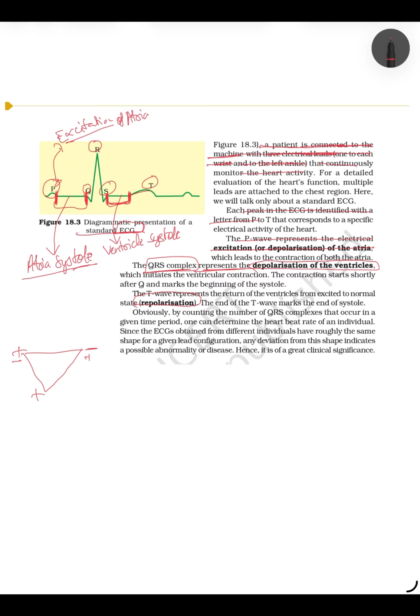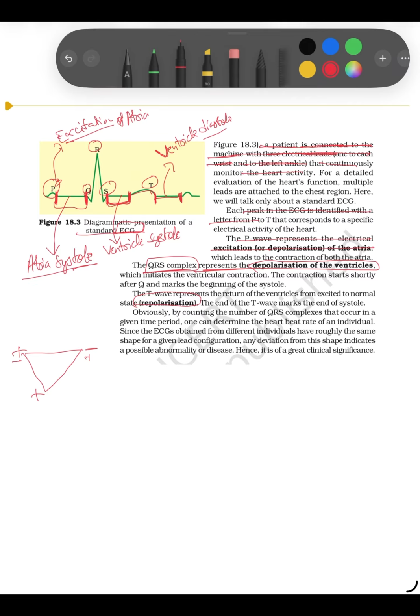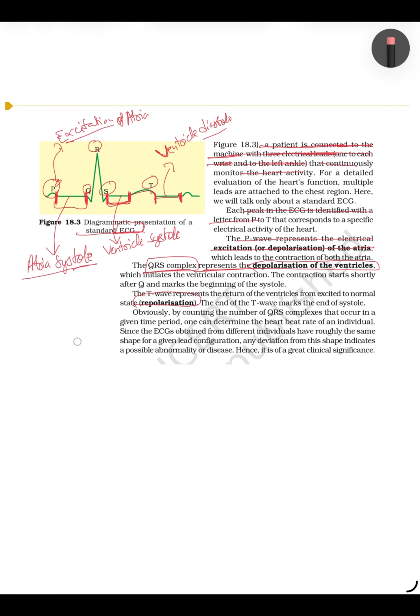And then this region is repolarization, the relaxation of stimulus. And after this stimulus there is a joint diastole. So this region after T is called ventricle diastole mainly, क्योंकि joint diastole यहीं से चालू हो जाता है इधर से थोड़ा सा. Overall you can say ventricle is relaxed here. Okay, very good.